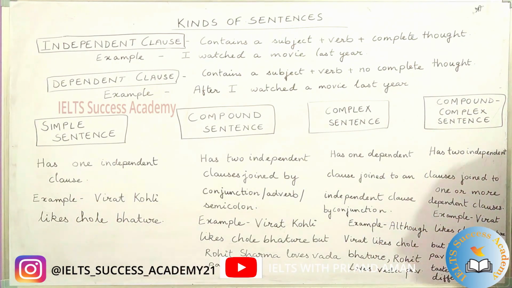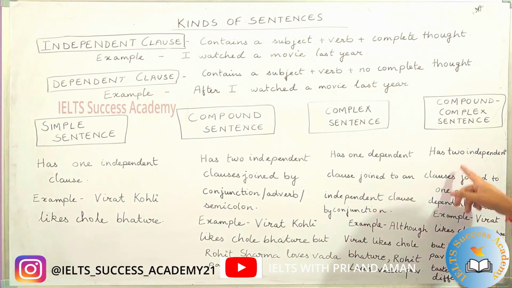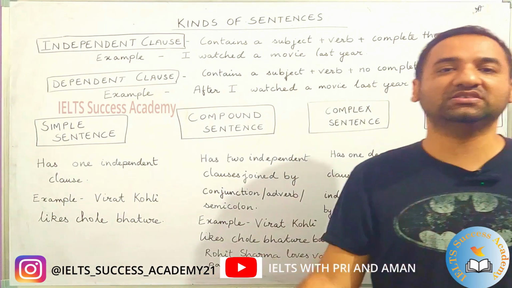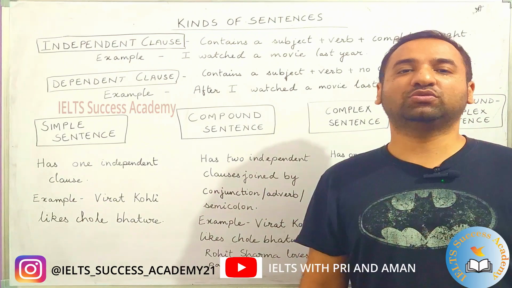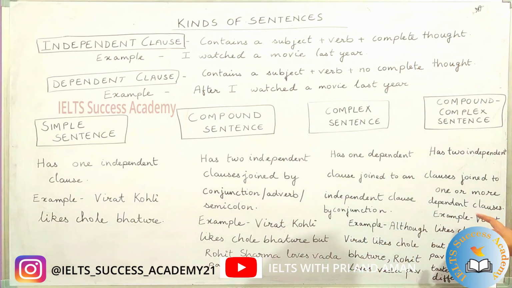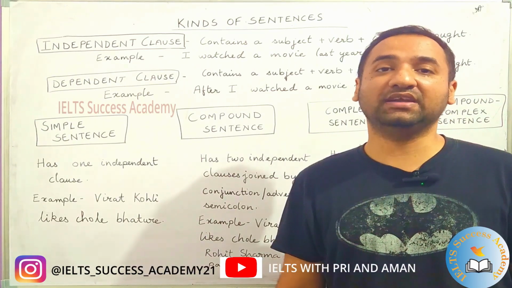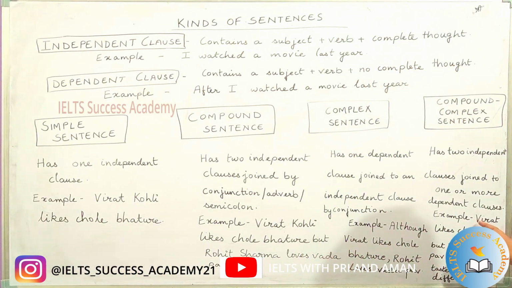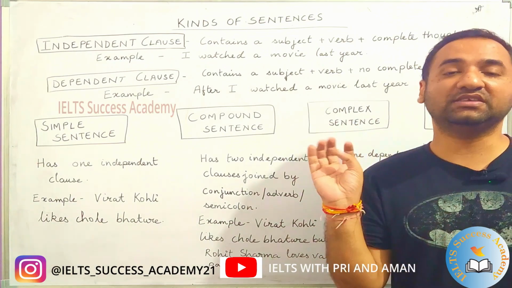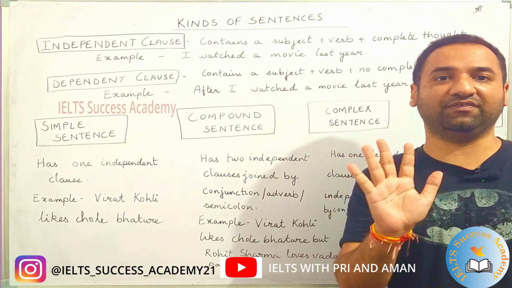Now let's move on to the last one. Compound complex sentences have two independent clauses joined to one or more dependent clauses. Okay. So in compound complex sentences we have two independent clauses. Two kids who are very naughty and two kids who need parents. So this is a dysfunctional family of five.